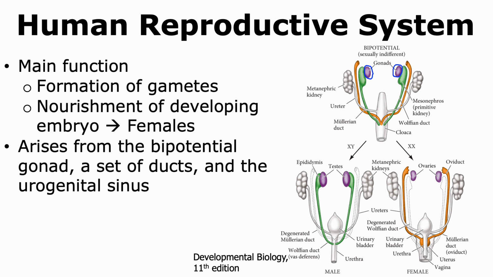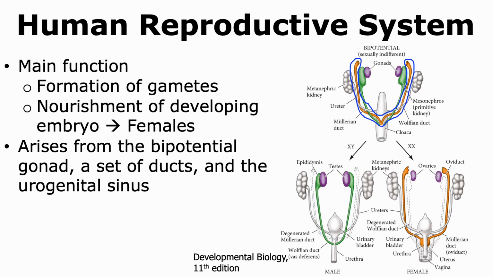The common structure has bipotential gonads that can either become testes in individuals with XY chromosomes or ovaries in individuals that have XX chromosomes. There are also a set of ducts, like the Wolffian duct, which is able to develop into different reproductive structures in males, but degenerates in females.